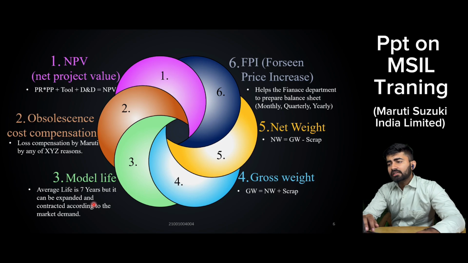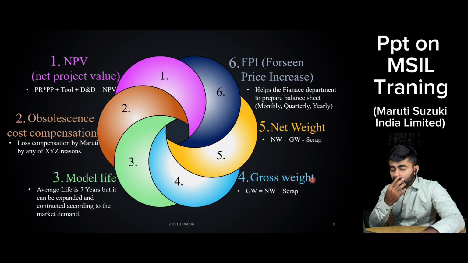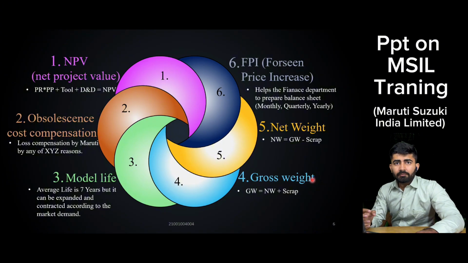Now coming to the next point, that is known as gross weight. Gross weight is equal to the total weight that we have. For example, if we have a sheet and we cut some holes out of it by blanking or by punching, the total weight of that sheet is known as gross weight. But the required part, for example the circles, is known as net weight. So net weight is equal to gross weight minus scrap.